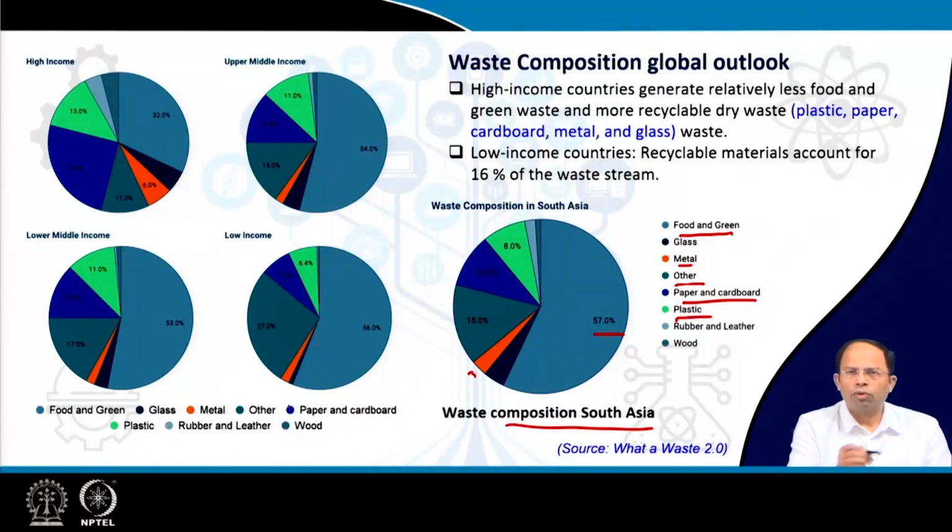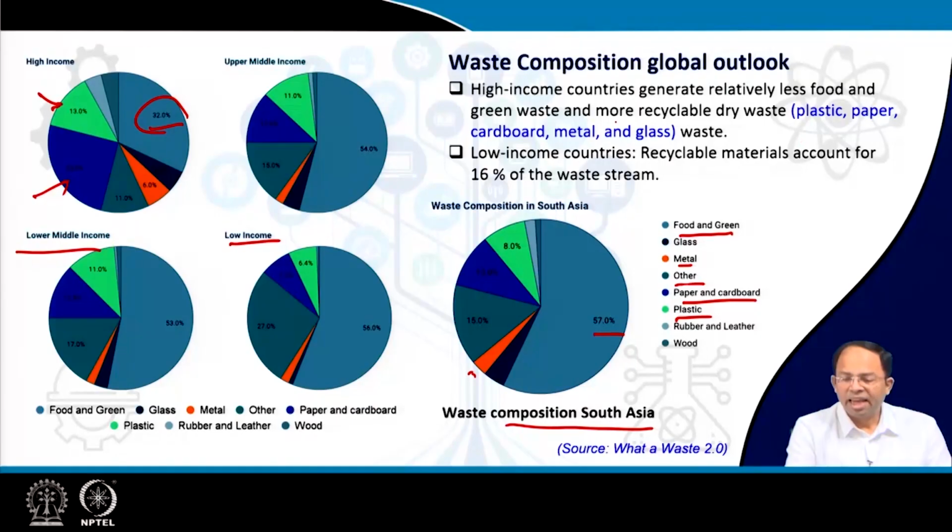Now, if I look into the overall world, very poor income countries, lower middle income countries where we are, you see this more or less matches with this particular figure. But if I go into richer countries, you will see gradually the organic waste content is reducing. So high income countries have very little organic content, right? Whereas they have a lot of paper, they have a lot of plastic in their waste streams. So this is the difference in the waste stream in different countries. High income countries generate relatively less food and green waste and more recyclable dry waste.